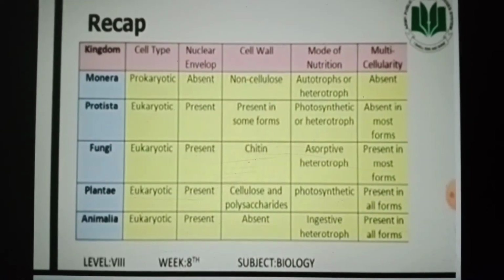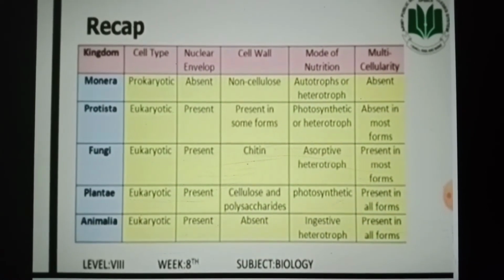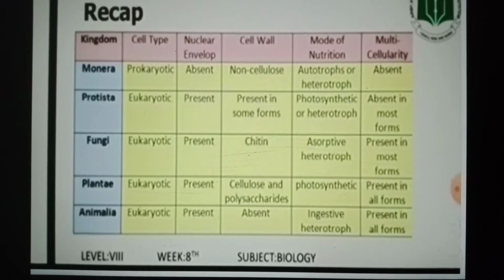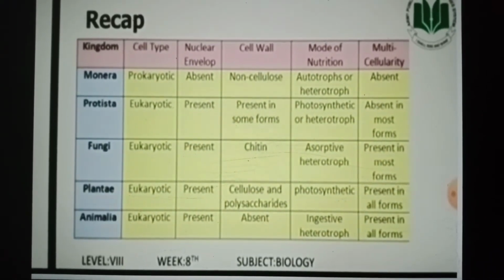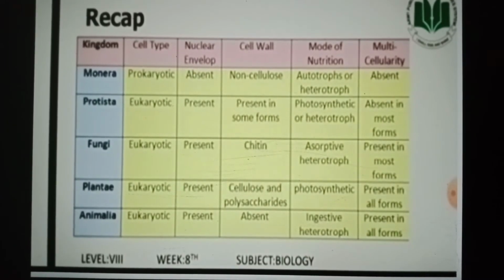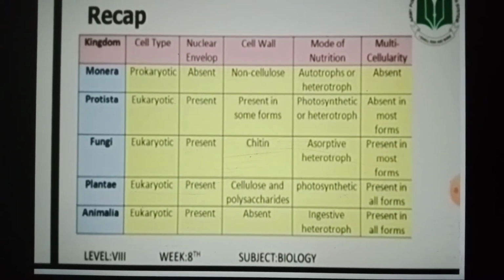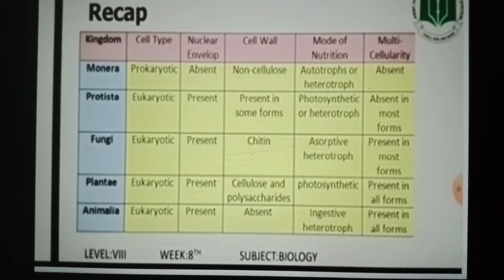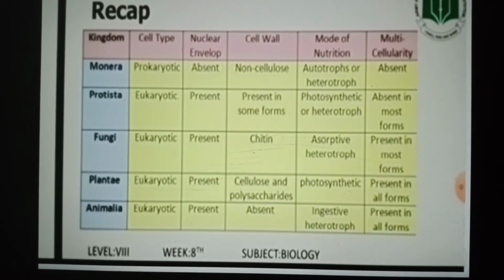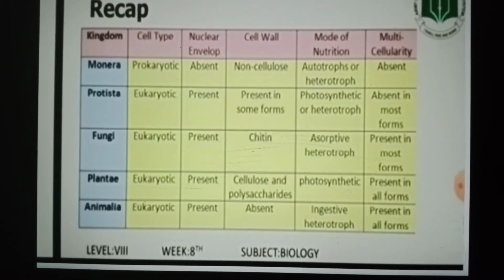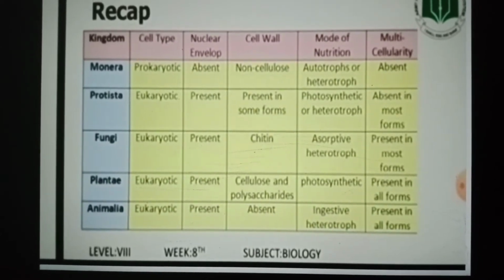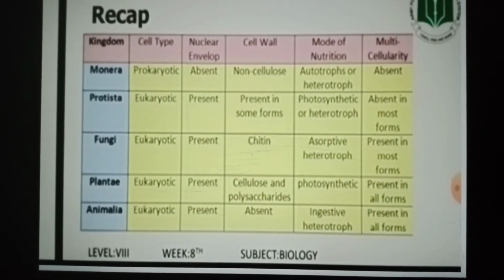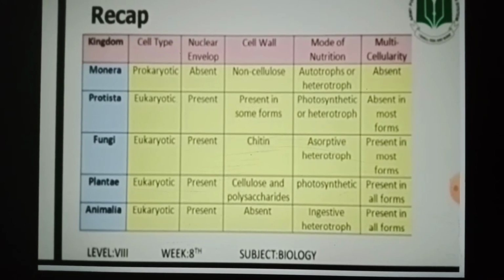The cell wall of Monera is non-cellulose. Cell wall of Protista is present in some forms. Cell wall of fungi is made up of chitin. Cell wall of Plantae is made up of cellulose and polysaccharides. And cell wall is absent in Animalia.